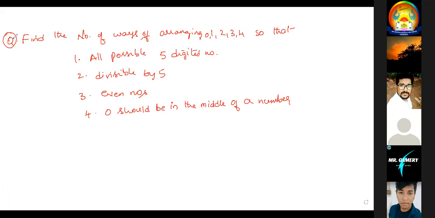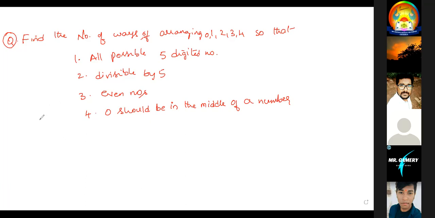Okay, that's a work. Do it, let's calculate. What is the first answer? What will be the first answer? 4 into 4 factorial. All possible 5-digit numbers they are asking.